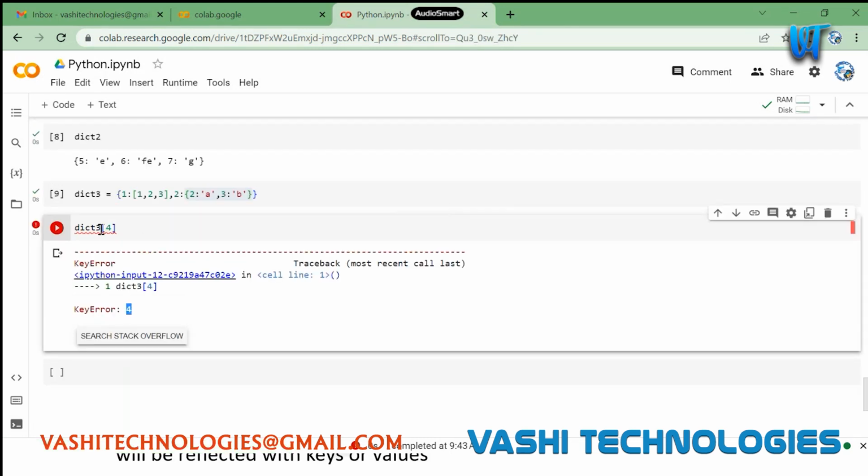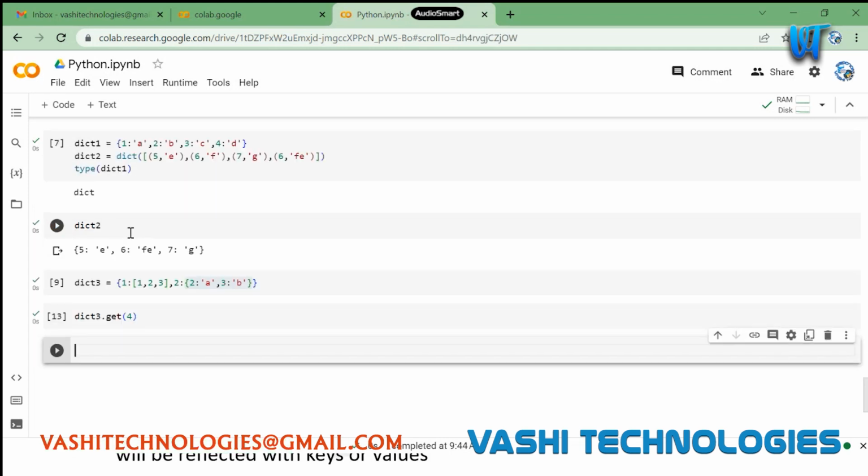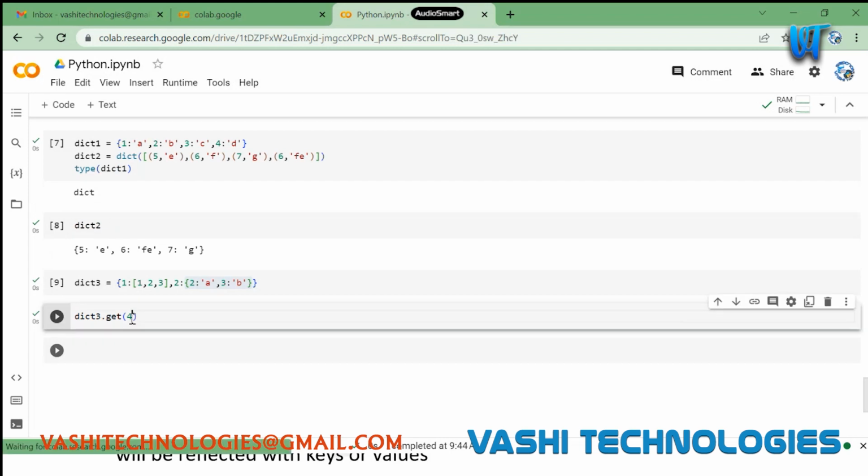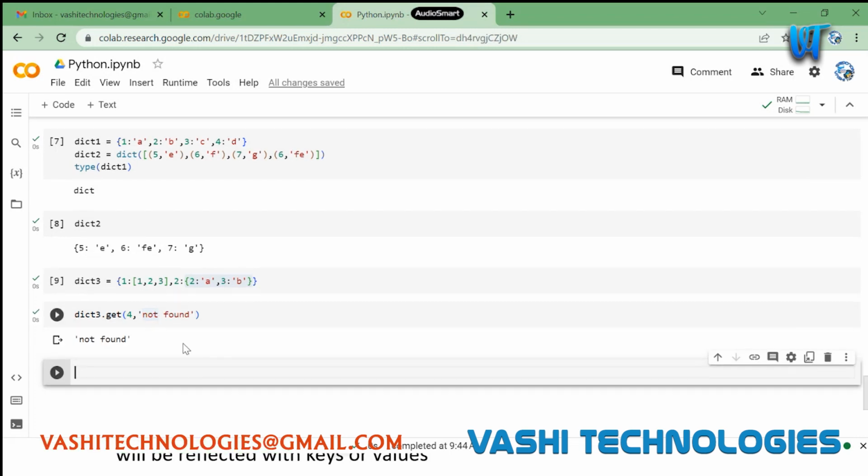Okay. But we can use get here with the key value and then you can use some default value. If you are not using any default value, it won't throw any error. If the key is found, it will return the value. If the key is not found, it won't return anything. Okay. Let's say I can also assign some default value. There may be cases where you might want to access key value pairs, and if the key is not present in the dictionary, you might want to do some other operation, right? In such scenarios, instead of using the direct key as index, you can use get. Using get, it will avoid the error, and you can see that it will print us the default value.